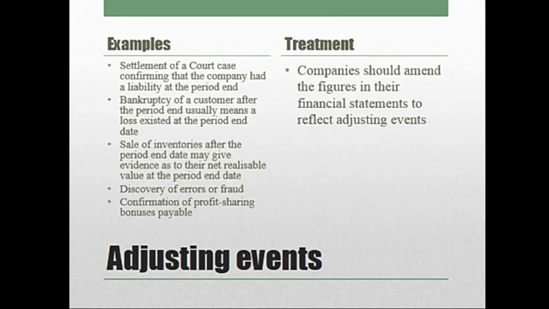That will be entered on the credit side of the profit and loss account, 1 lakh. And if we sell at rupees 9 lakhs, then we will have a loss of 1 lakh. That will be entered on the debit side of the profit and loss account. Discovery of errors and frauds.